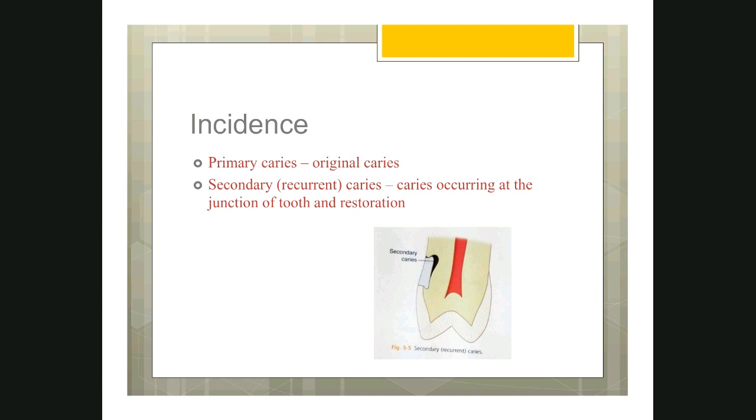Then based on the incidence, that means whether the caries is occurring for the first time or for the second time. Once you remove the caries and do a restoration, and again after a few months you see caries in the same area around the restoration margins, that is called secondary caries. If it happens for the first time, then we call it primary caries. I think there is nothing much to discuss about it. It's very clear. Secondary or recurrent caries means caries occurring at the junction of the tooth and the restoration for the second time. Primary caries is the first-time caries.